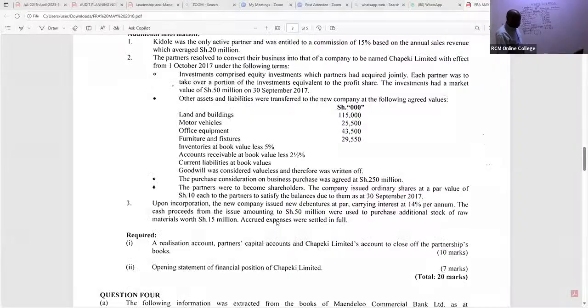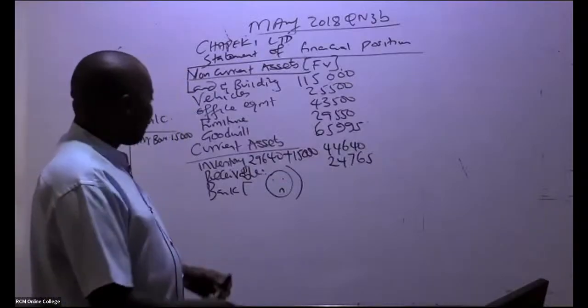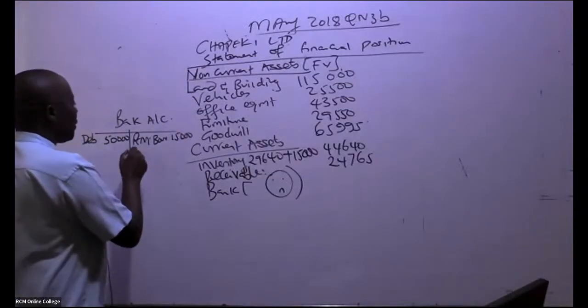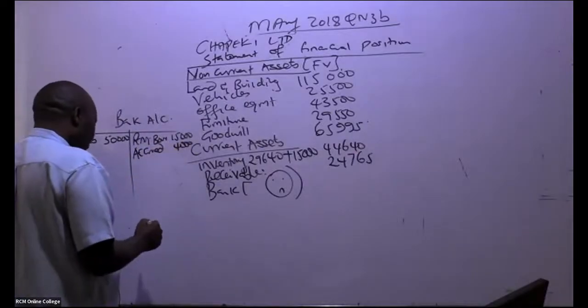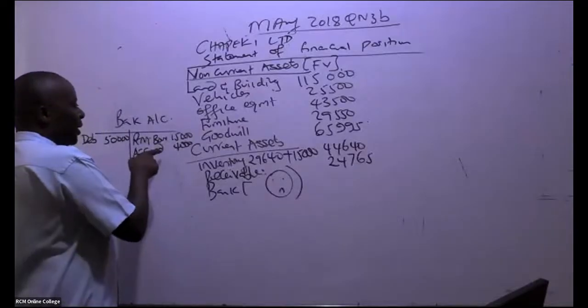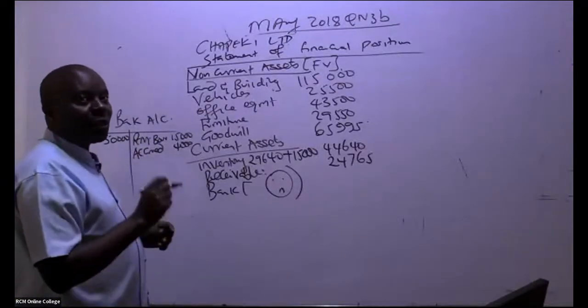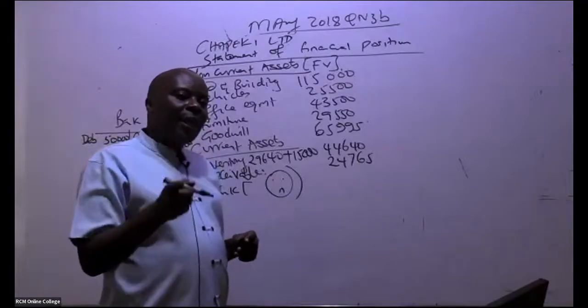You can see here, accrued expenses were settled in full. Is there somebody who is able to see our accrued expenses? Accrued expenses were 4,000. So we debit accrued expenses account, we credit the bank account. Do we have any balance that was brought forward?